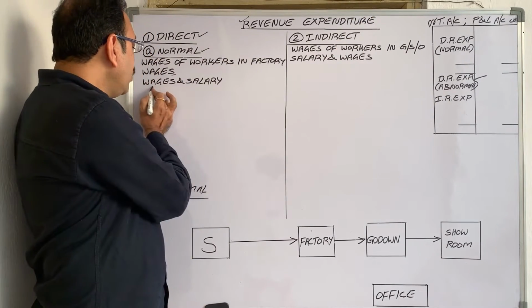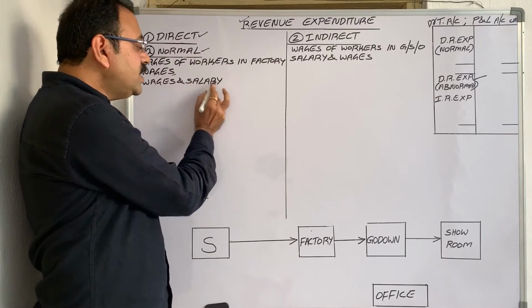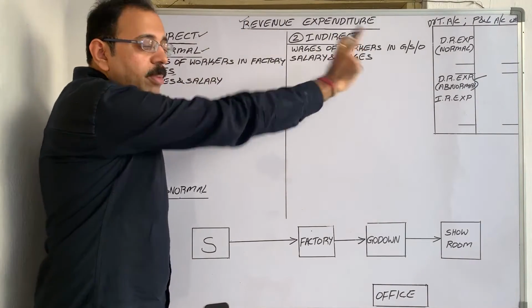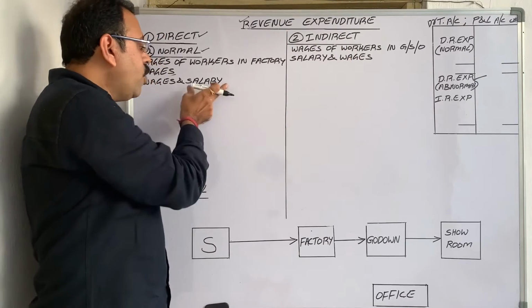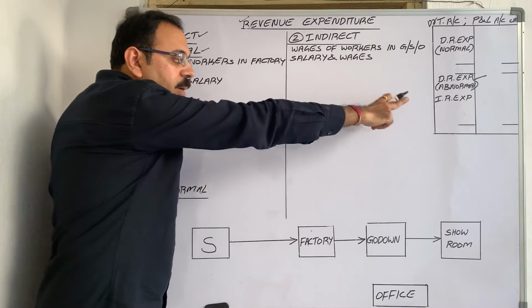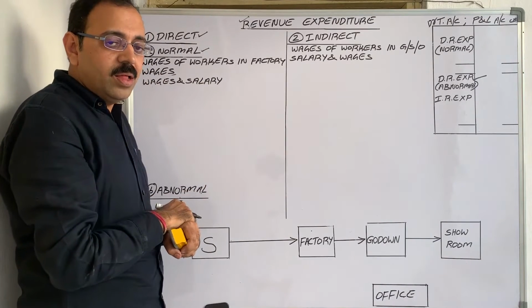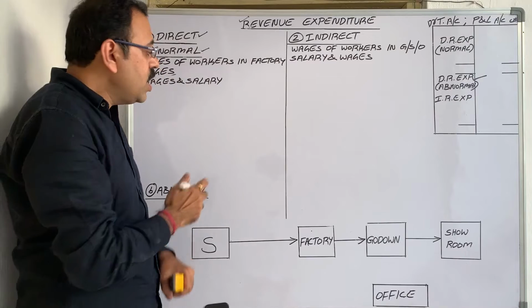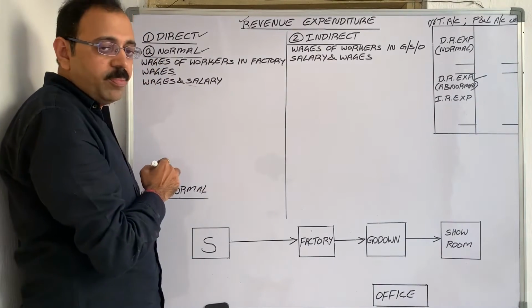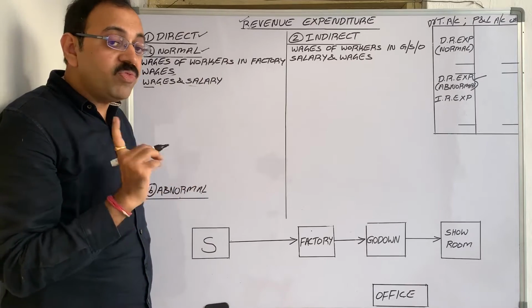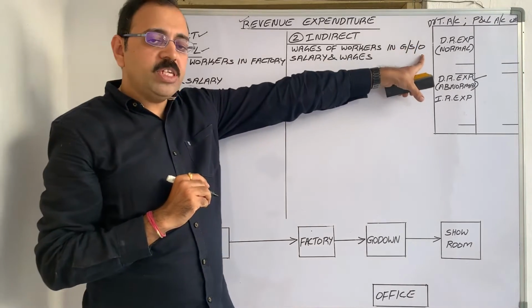Sometimes they may give it like this: wages and salaries. If only wages are given, we take it on the debit side of the trading account. If only salary is given, we debit to P&L account. But here the two are given combined. Then what is the meaning of that? Compared to salary, the productive wage amount is more. Productive wages we show on the trading account debit side, no?